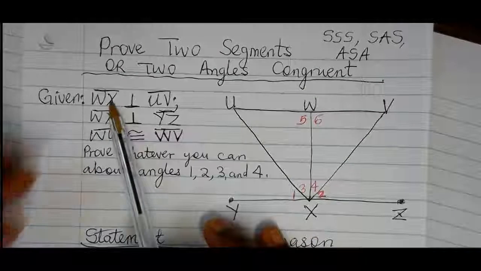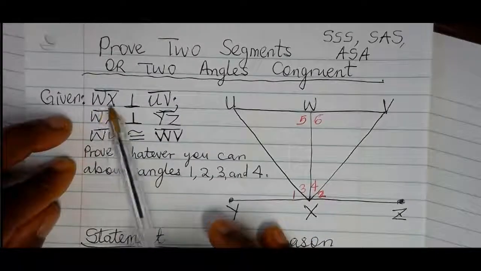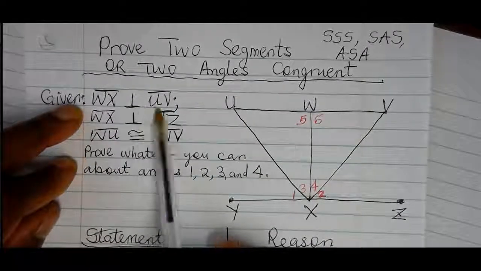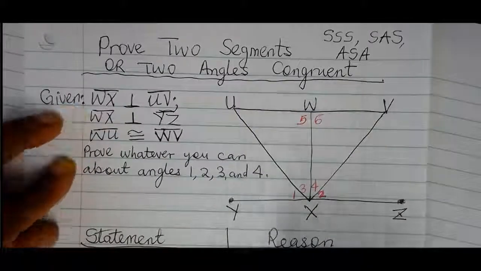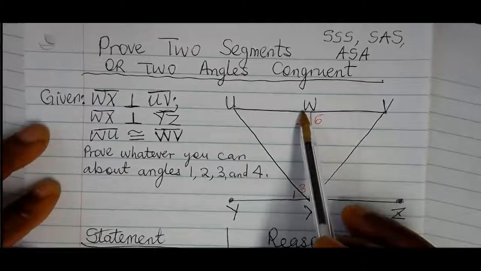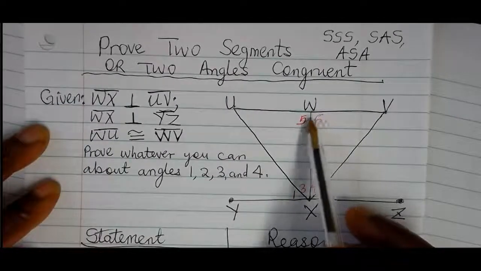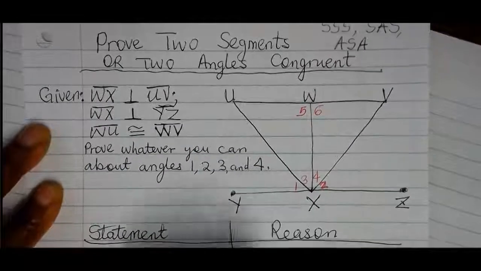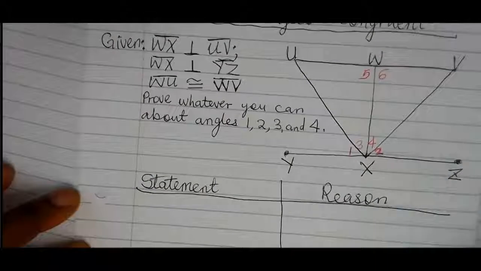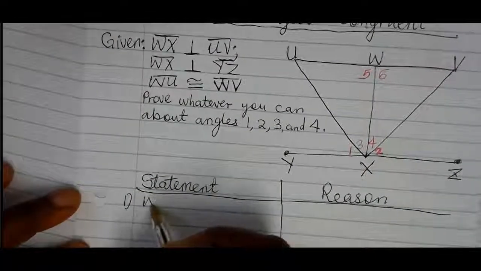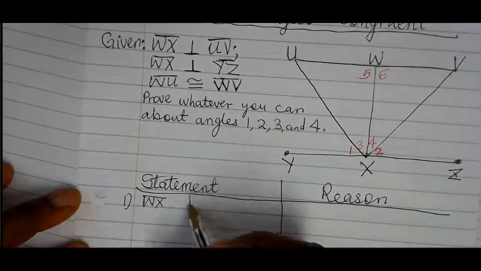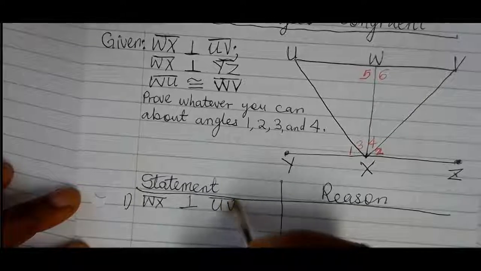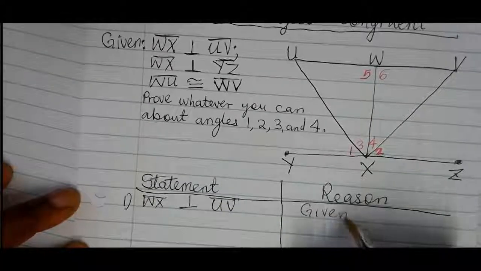So here we are given that WX is perpendicular to UV. When two lines are perpendicular, it means their adjacent angles are congruent. So we start with that given, number one: WX is perpendicular to UV, and it's given.